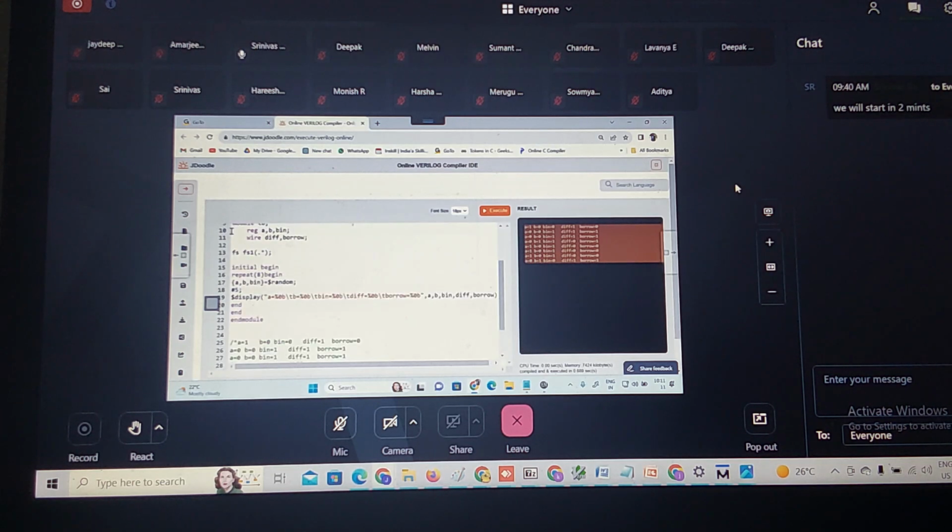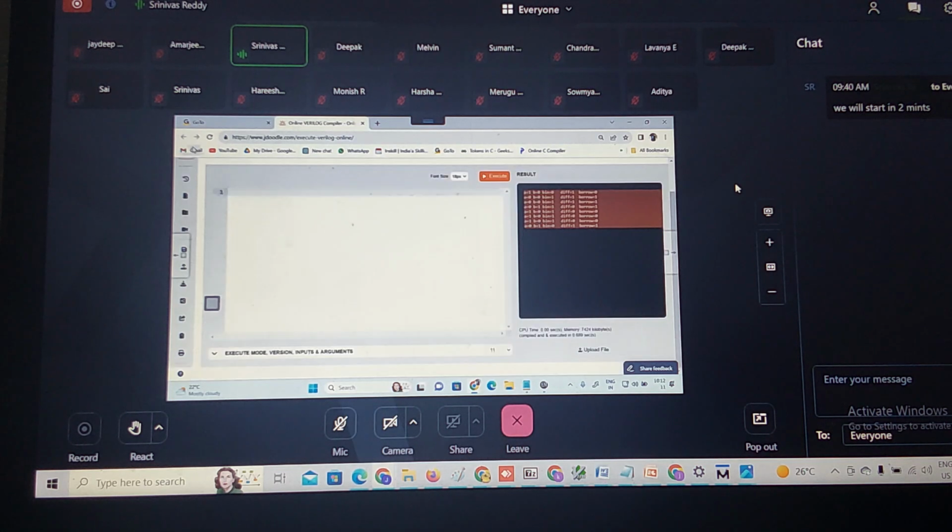So let me do one thing. If I go line by line typing, it will be easily understandable. If I start editing, it will be somewhat confusing for you. Okay. Let me write full adder, 4-bit full adder. So what are the inputs to this? A is one input, B is one input, C is one input. What are the outputs, sir? Sum and carry, C out. Let me take sum and C out. Or if I take S and C, is it no problem? Let it be like this only. You can easily understand what the input ports and output ports are.